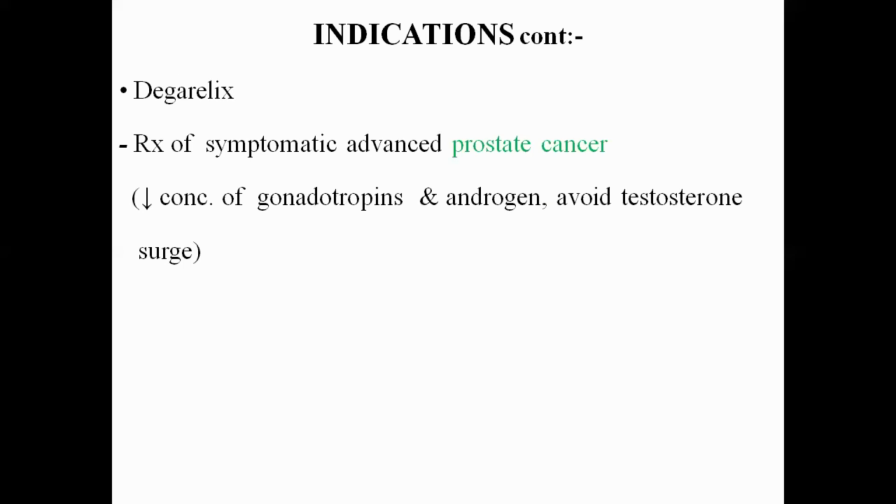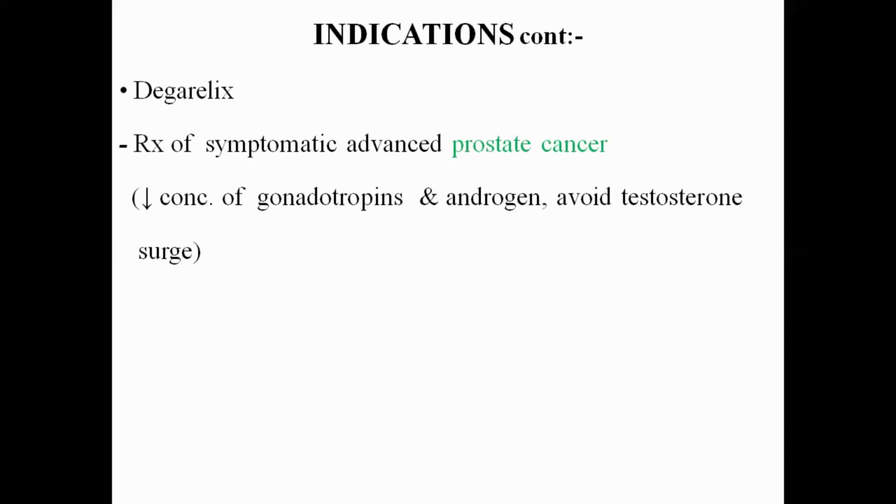prostate cancer. So, treatment of symptomatic advanced prostate cancer, or simply the prostate cancer that produces signs and symptoms and is at an advanced stage. That's called symptomatic advanced prostate cancer. So how is it useful for the treatment of symptomatic advanced prostate cancer? This gonadotropin releasing hormone antagonist reduces the concentration of gonadotropins and androgens, and